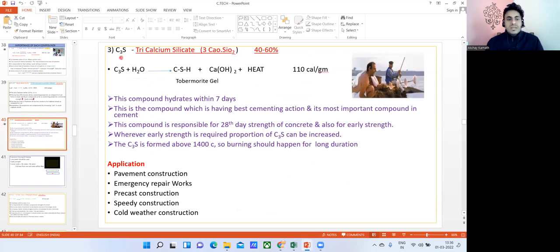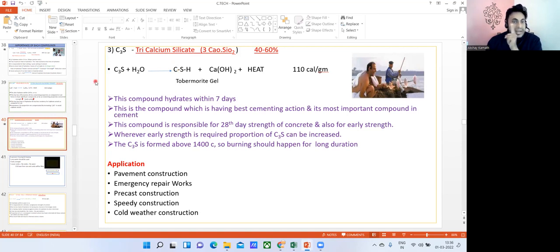This C3S is called tricalcium silicate, right? You can see here, it will react with water and form CSH gel. This CSH gel is called tobermorite gel. And this gel itself will act as a binder. That is why I told you cement is a binder. So who is actually responsible? This particular compound called C3S, when it reacts with water, will form CSH gel, and that CSH gel has the binding property. Because of that reason, we call cement a binder.